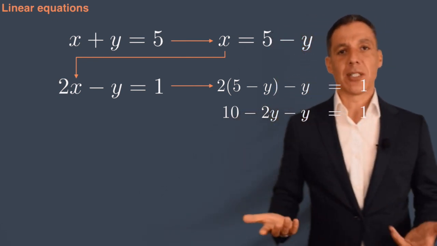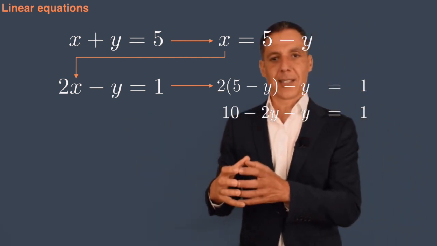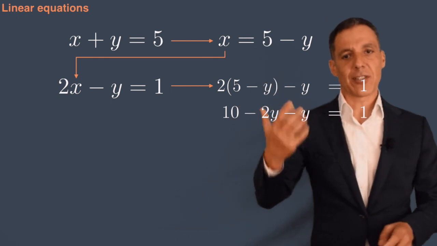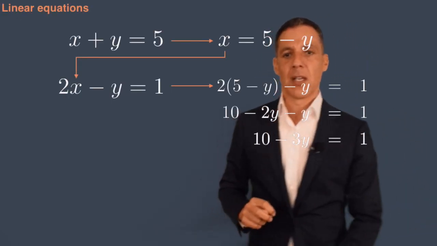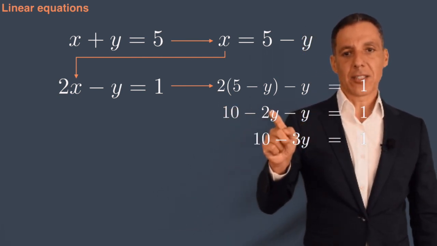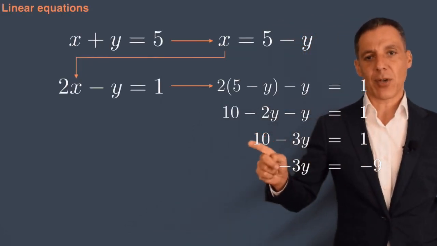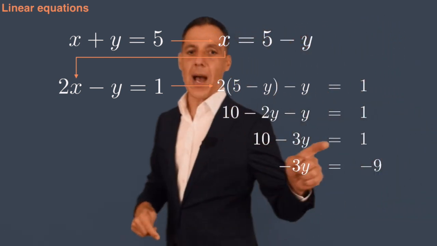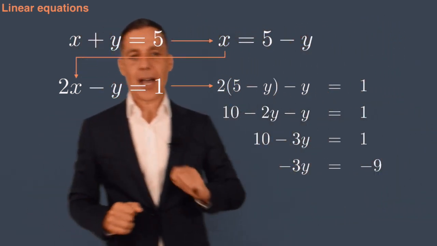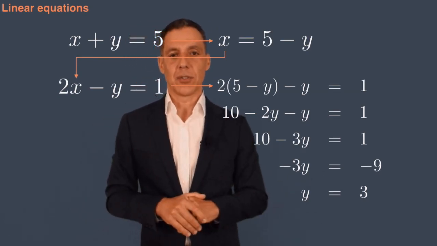And now my job is to solve for y. So I put all the constants on the right-hand side, bundle up all the y's on the left-hand side, and then do whatever division I need based on the scale factor that is multiplying y. So 10 minus 2y minus y is 10 minus 3y. I've combined those now into one unknown. Of course, I can subtract 10 from both sides. I have 1 minus 10 is minus 9. Minus 3y is equal to minus 9. Please divide by minus 3. And of course, y is now equal to 3.